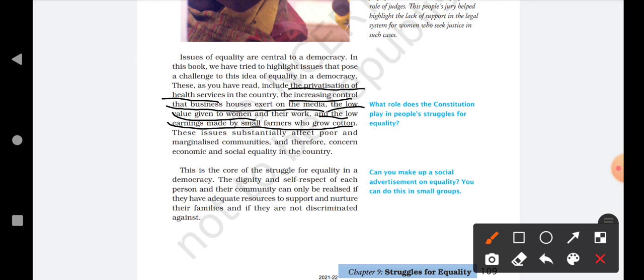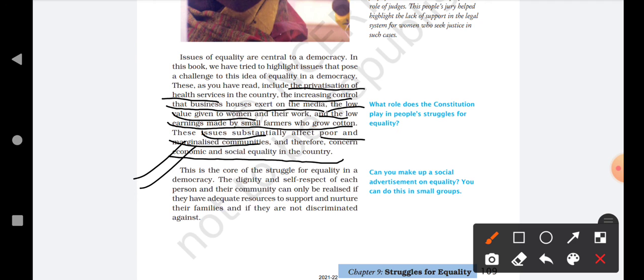These issues substantially affect poor and marginalized communities and therefore concern economic and social equality in the country. Because of these issues, all the poor people and marginalized communities, meaning the low caste people or the poor, were suffering, and that is why economic and social equality in the country is most important. Economic means money equality, that earnings should be equal, and social equality means the social status of the people.